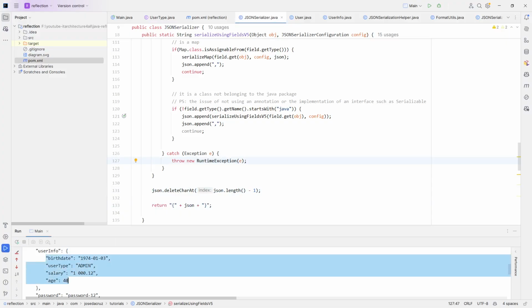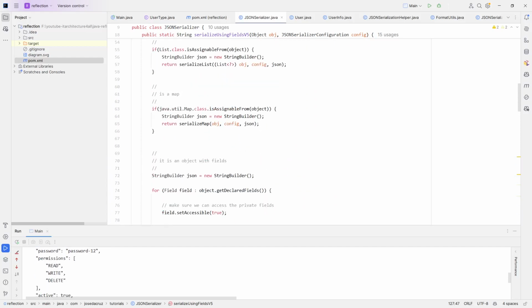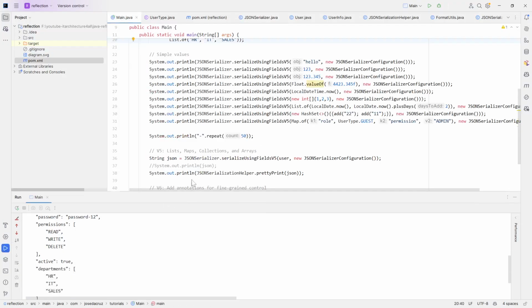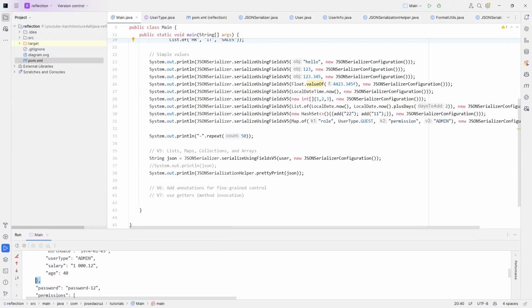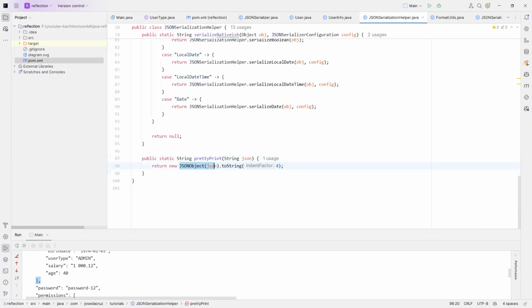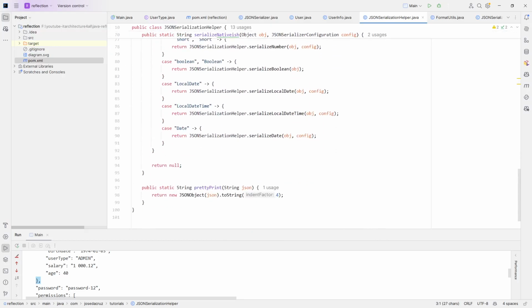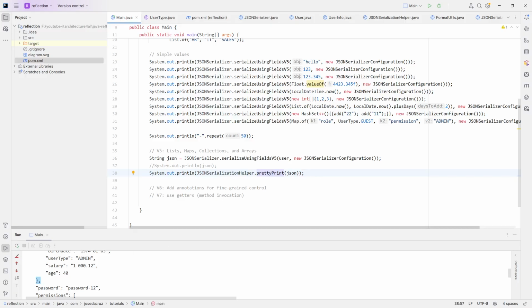This content was the concatenation of this filter and this loop, and again, since this is recursive, it should work for all data types. And that's it. That's what we did in this exercise, and that's why we have this output here. That seems correct. If it was not correct, this pretty print acts as a kind of validation. This JSON object belongs to the library org.json. You can see it here, and this library makes sure that your JSON is correctly formatted, and then it will do a pretty print and prove that our JSON is working.